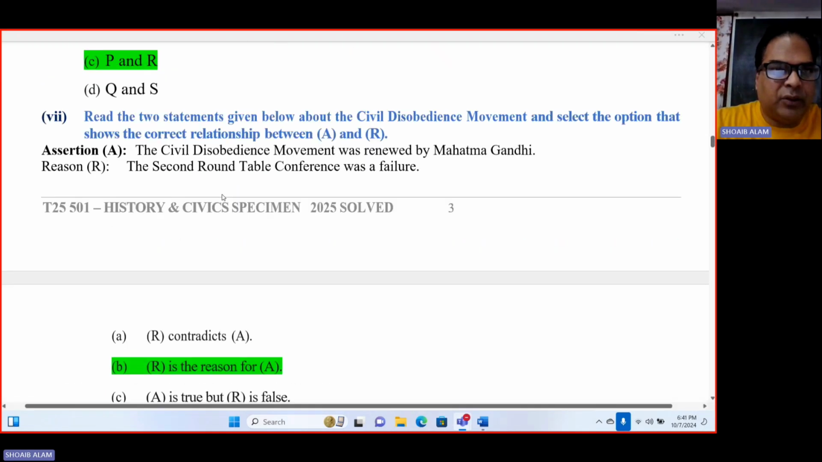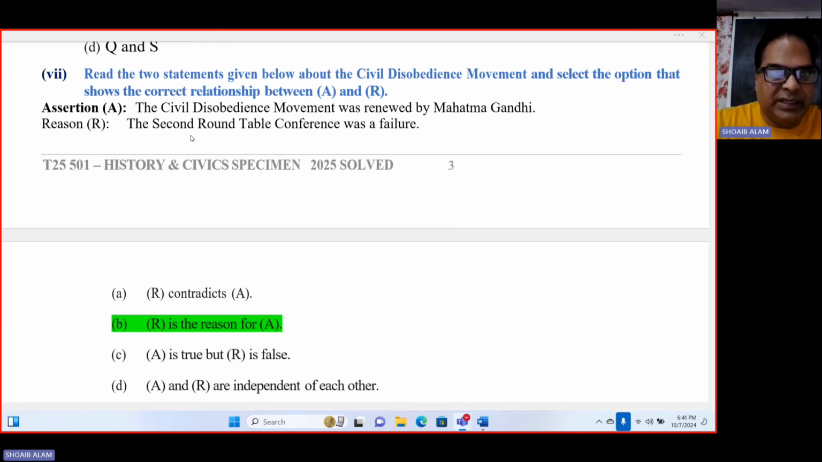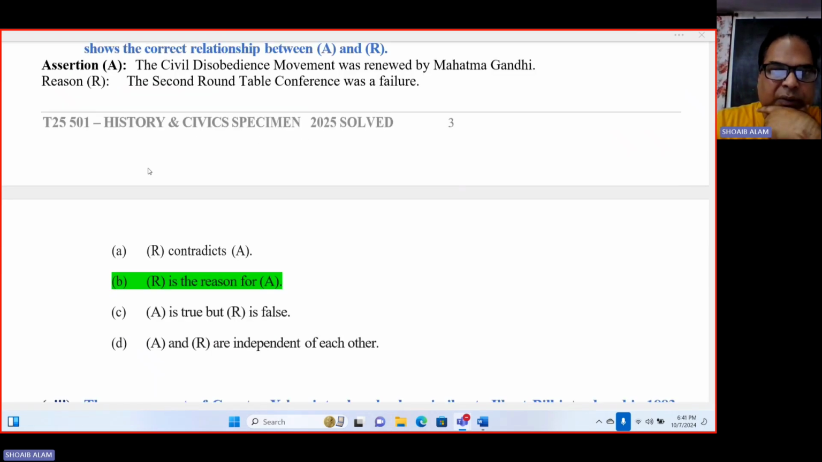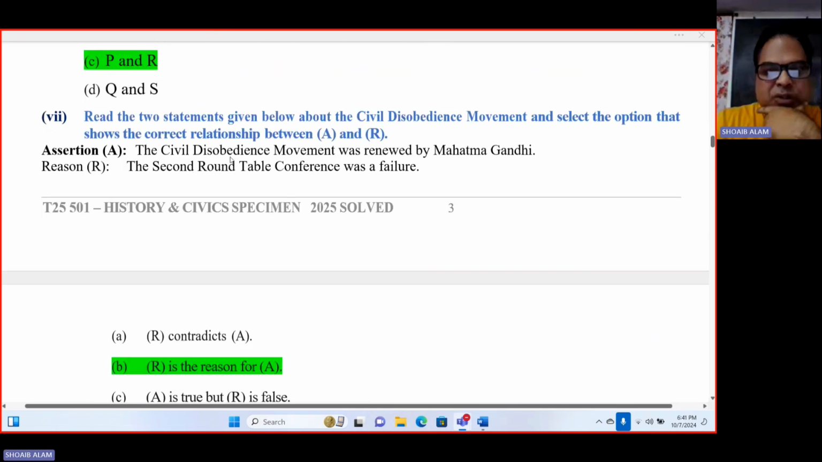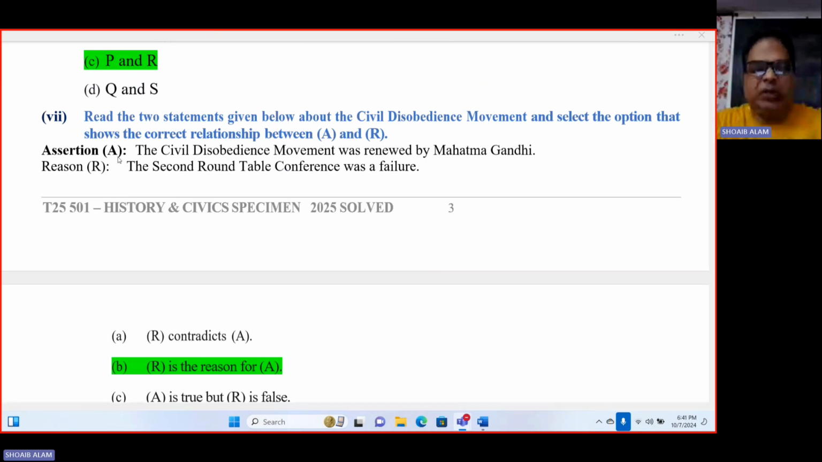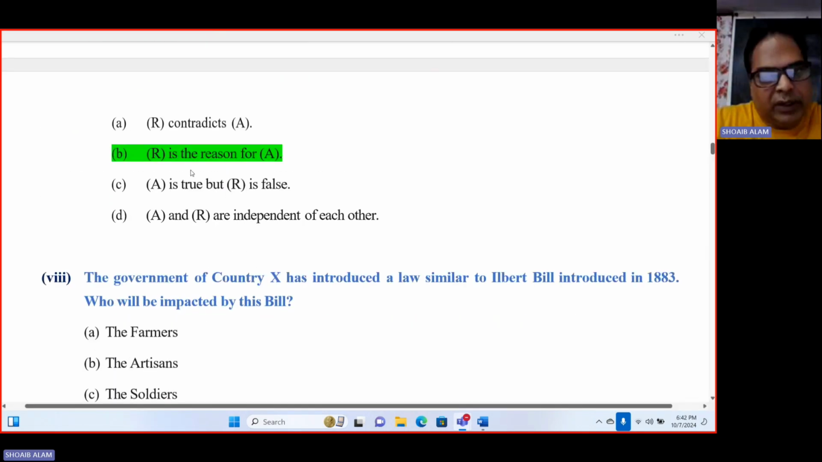Now read the two statements given below about the civil disobedience movement and select the option that shows the correct relationship between A and R, that means assertion and reason. The civil disobedience movement was renewed by Mahatma Gandhi, and the reason is the second round table conference was a failure. So we'll go with R is the reason. It was due to the failure of the second round table conference that the civil disobedience movement was renewed by Gandhiji again. So B, R is the reason for A.